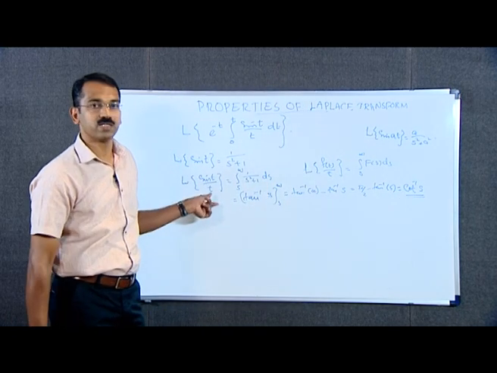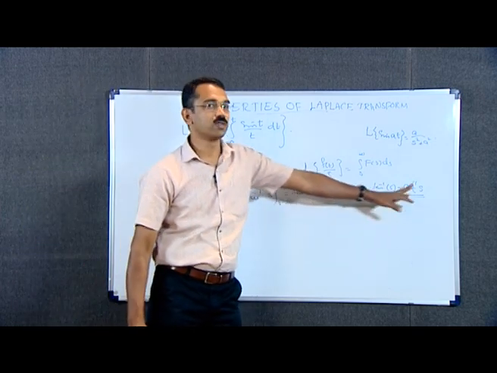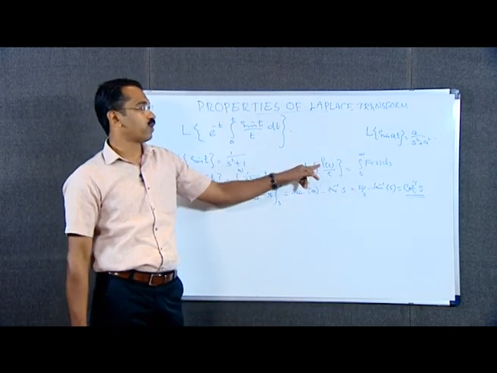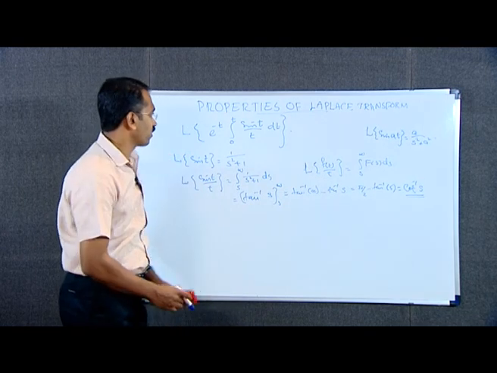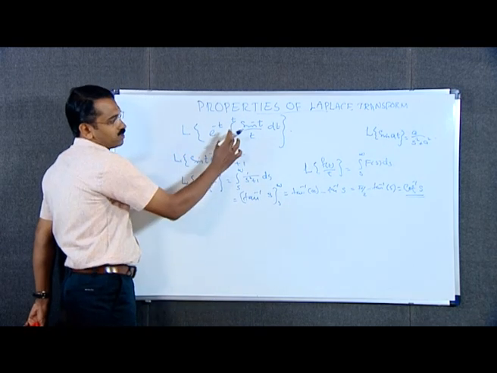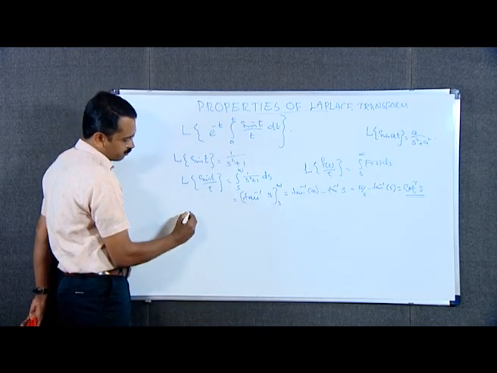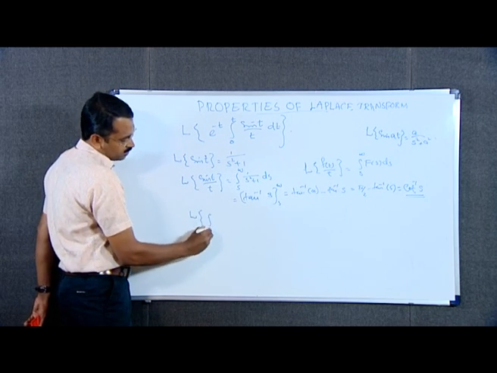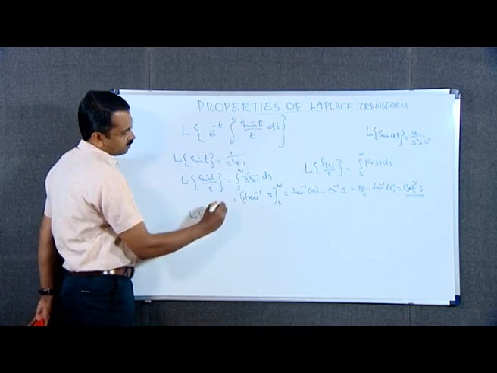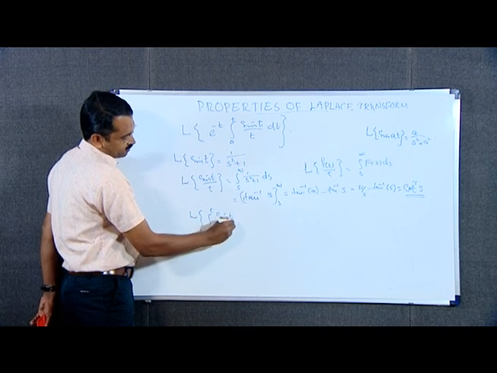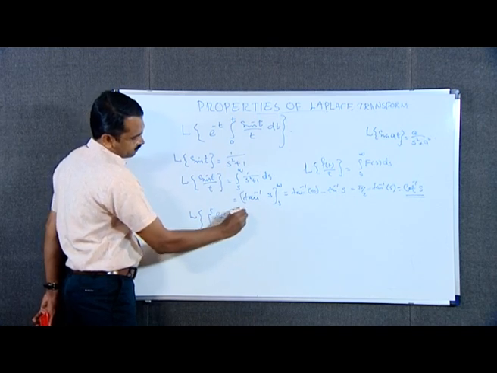Laplace transform of sin t divided by t is cot inverse s by the property of division by t. Now, we want to find the Laplace transform of integral 0 to t sin t by t dt.